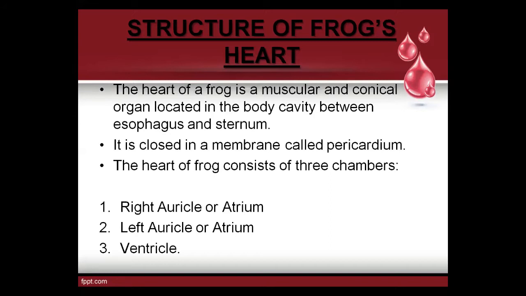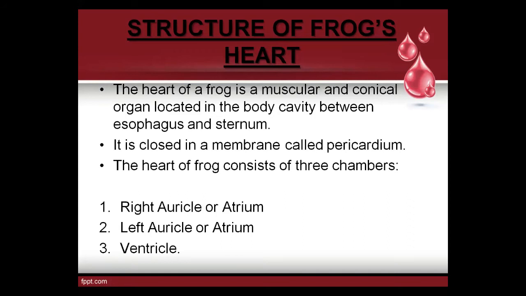Okay, beta. Now, the heart of frog consists of two types of chambers: true chambers and accessory chambers. Three true chambers and two accessory chambers. The true chambers are three: right auricle, left auricle, or atrium, and ventricle. And accessory chambers, accessory means, beta, helping, just for helping.